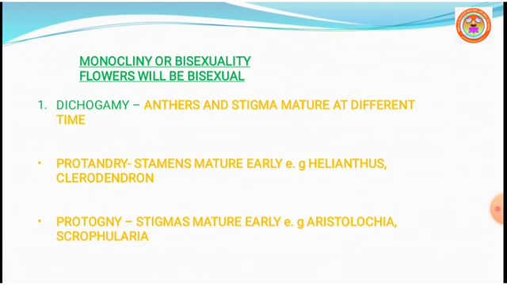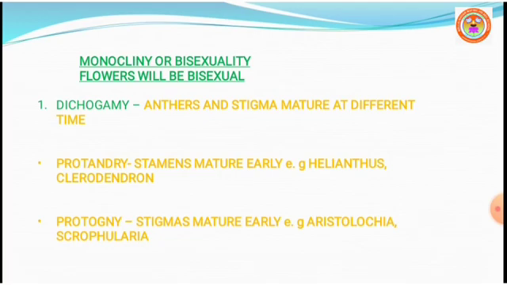First one, dichogamy. In bisexual flowers, anthers and stigma mature at different times. So in dichogamy, in bisexual flowers, anthers and stigma mature at different times. So self-pollination is not possible in this condition.